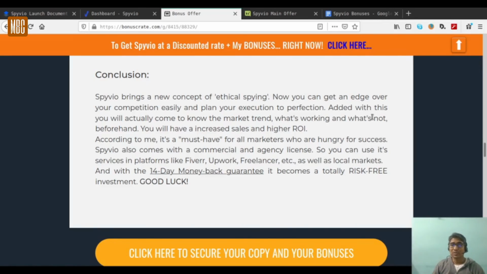SpyBio also comes with a commercial and agency license, so you can use services in platforms like Fiverr, Upwork, Freelancer, as well as other local markets. And with the 14-day money-back guarantee, it practically becomes a totally risk-free investment. So good luck. So that brings us to the end of this review.